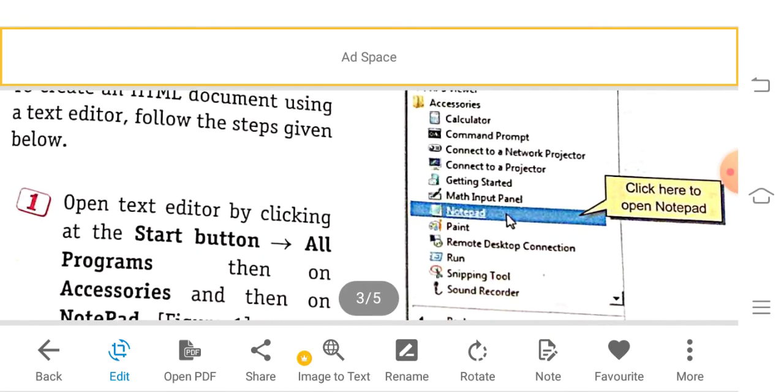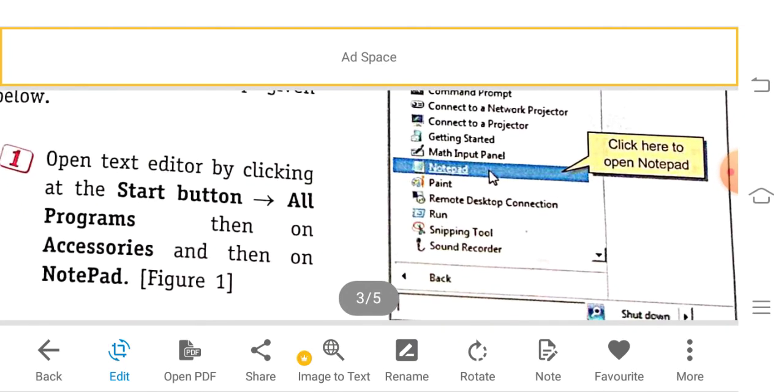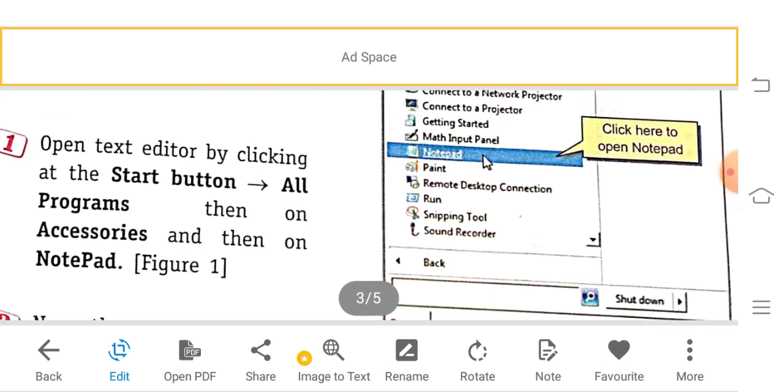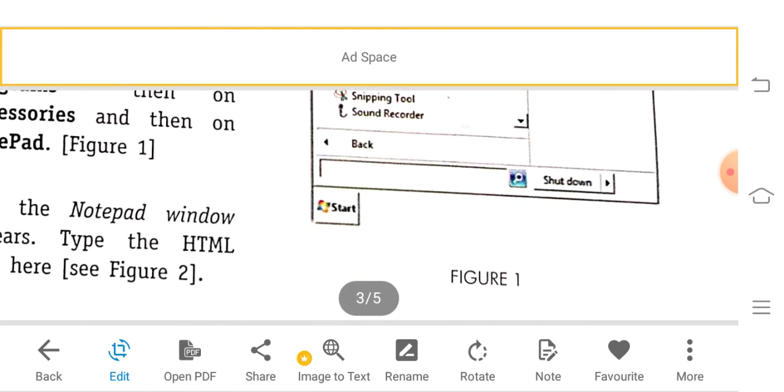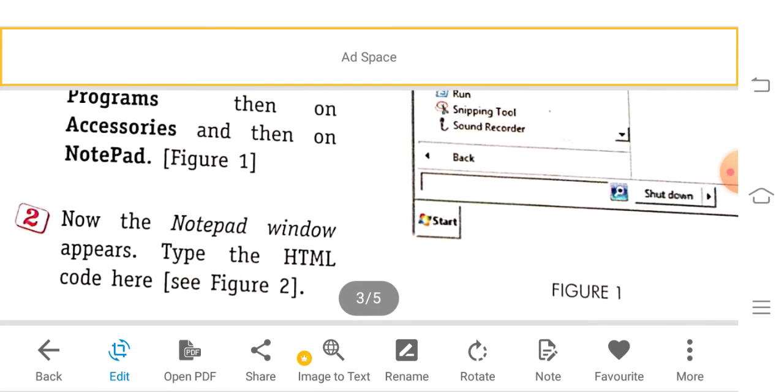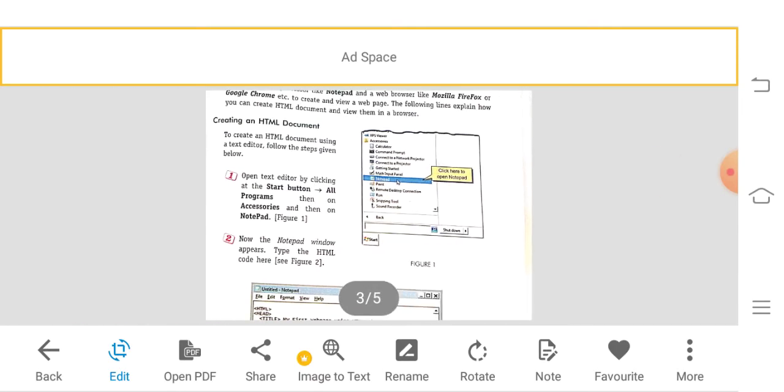Go to the Start button, click All Programs, then choose Accessories and open Notepad. Here you can see figure 1. Now the Notepad window will appear, that you can see in figure 2.